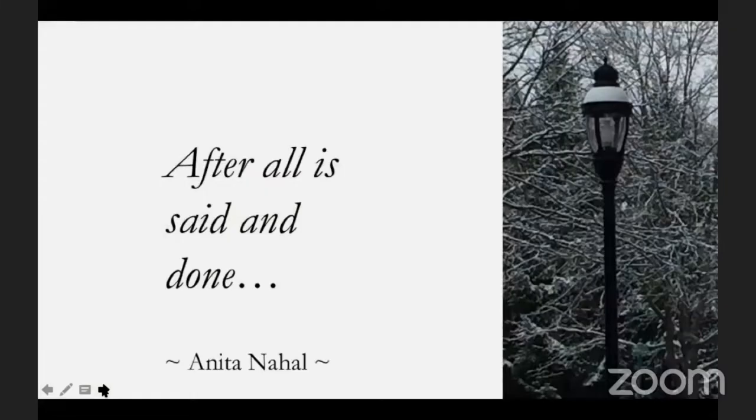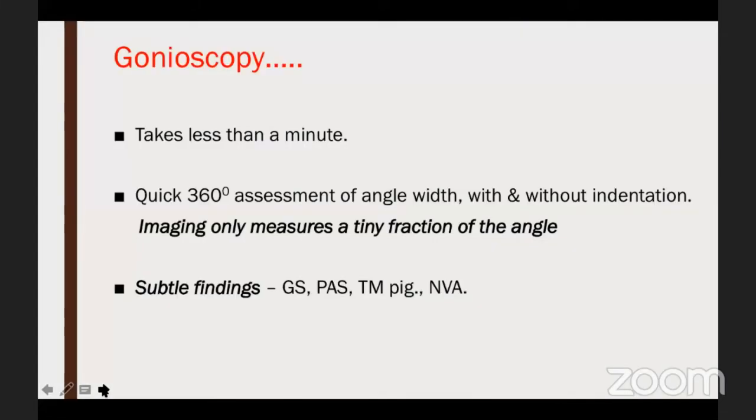So after all said and done, gonioscopy, yes, it is time consuming, but if skilled and you just spare some time with interest, it will gradually take less than a minute to do it. With a 4-mirror, 6-mirror lens, you can do a very quick 360-degree assessment of the angle width, both with and without indentation. Whereas you need to remember that with the imaging technique, you will only measure a tiny fraction of the angle at one point of time.